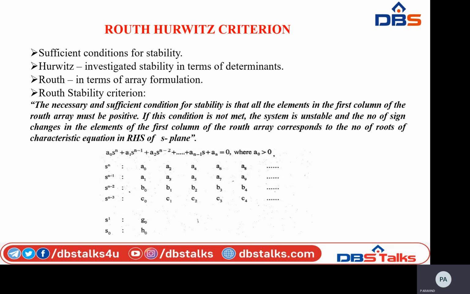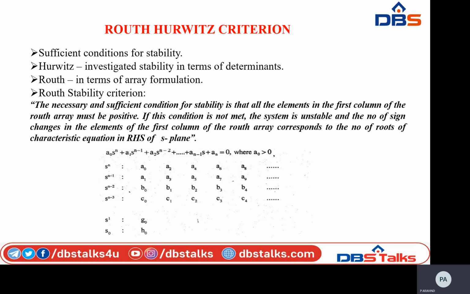See here, a sign change is nothing but a sign change in the first column elements. Just observe the first column of the Routh array.